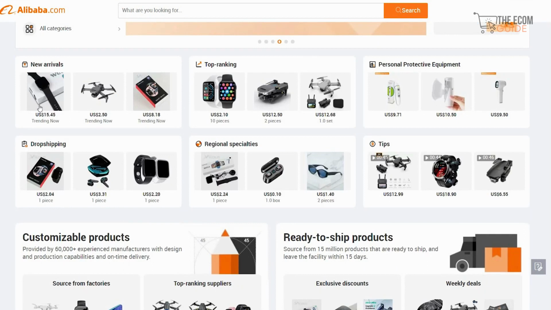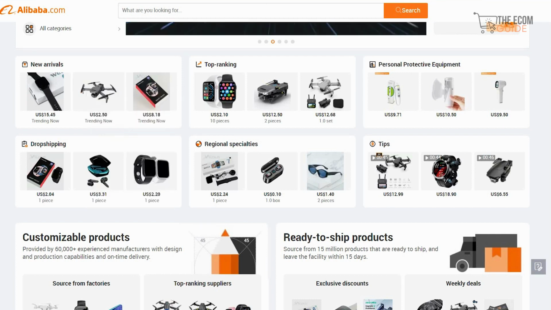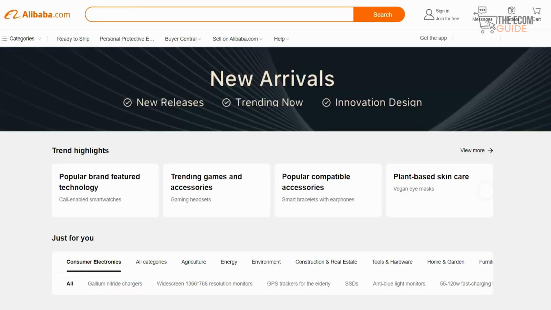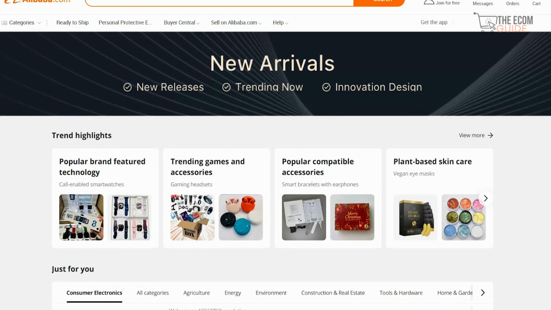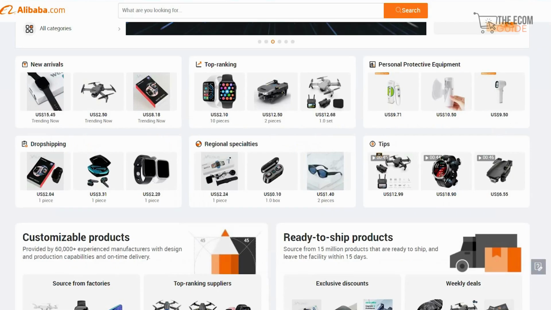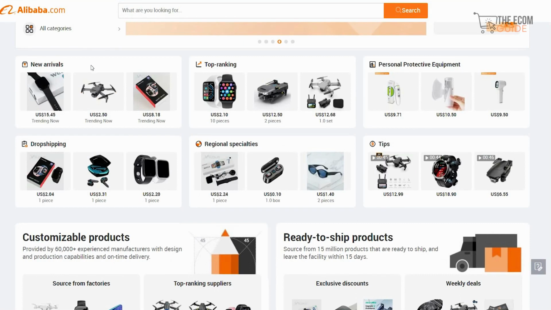Now, we can clearly see that the new arrivals that are trending right now are the smartwatches for $15. This drone is actually worth $2.50, and this is trending right now. These are all the top ranking items that are available, and that is one of the things that you have to keep in mind. You've got to check out what is trending right now. So what we're going to do is open this particular item over here, the drone, and once we check out the drone, we'll be able to see what is happening with it. It is going to open in a new window.